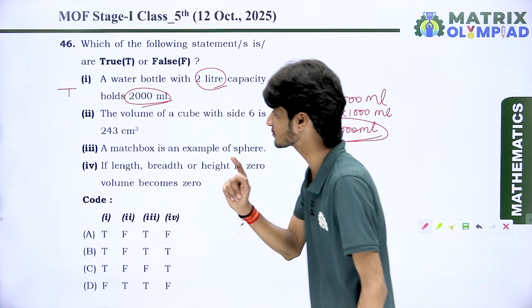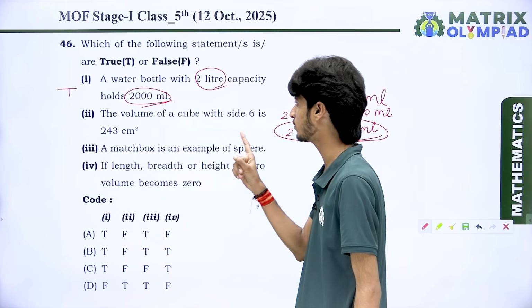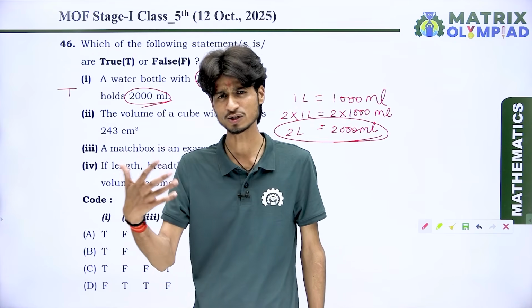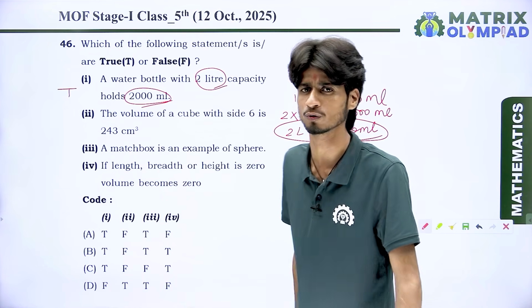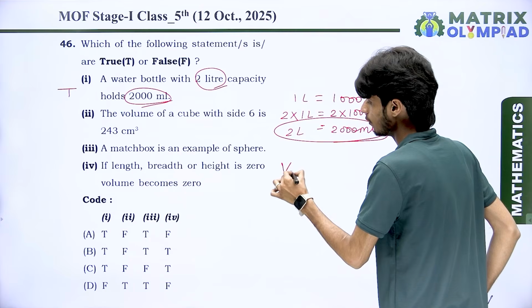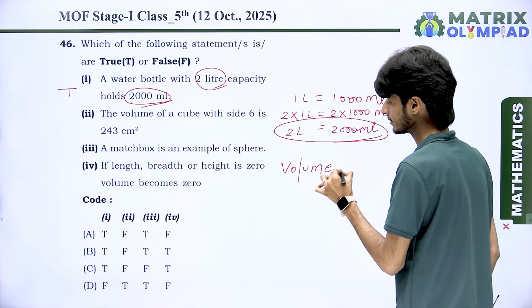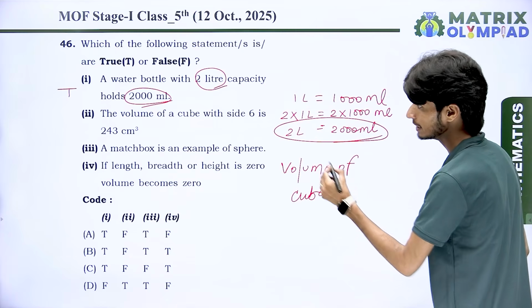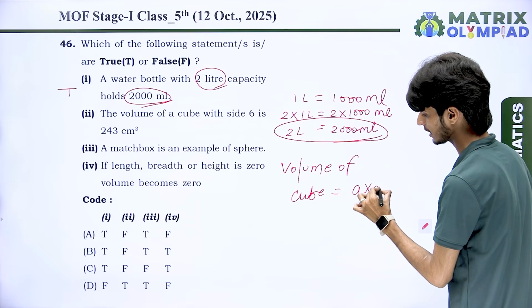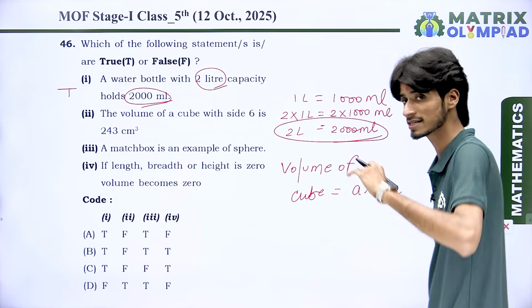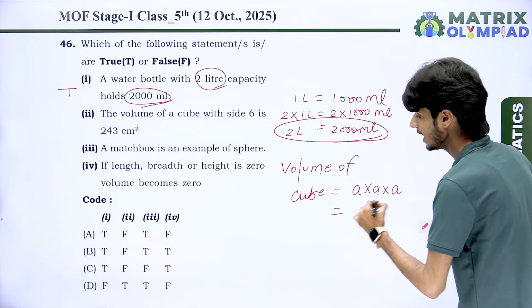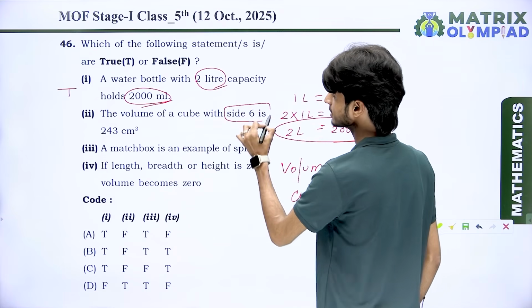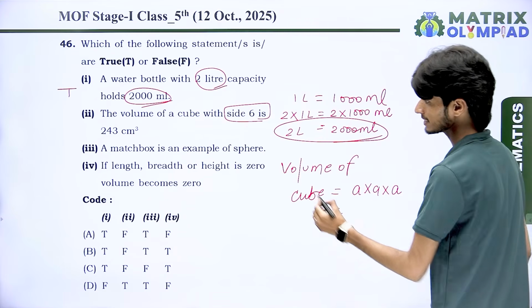Okay, next come to the next point. The volume of a cube with side 6. First of all, tell me what is the volume of a cube. Look, the volume of a cube is equal to side multiplied by side multiplied by side. It means side cubed like that. And we have the side as 6 centimeter.